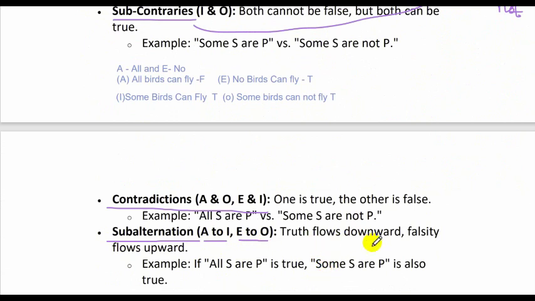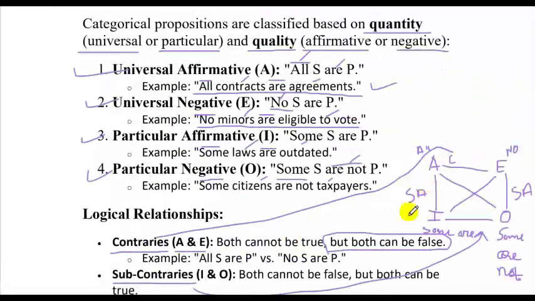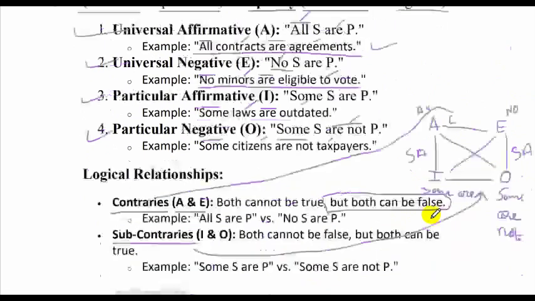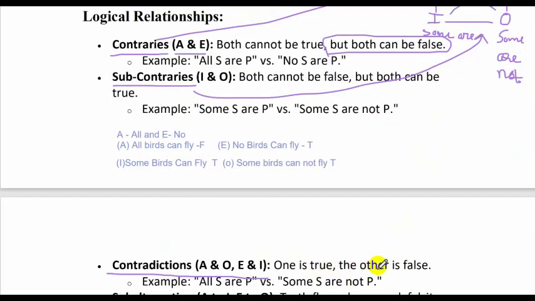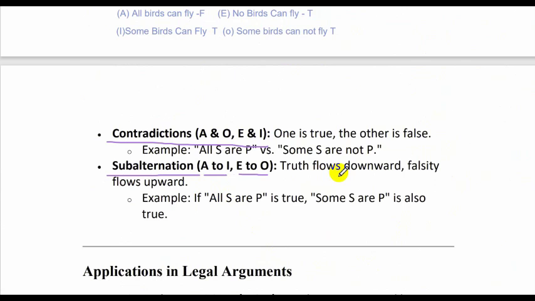The truth flows downwards, falsity flows upwards. Very important to understand. In subalternation, if A is true, then I will be true, but not the reverse. Example, if all S are P is true.